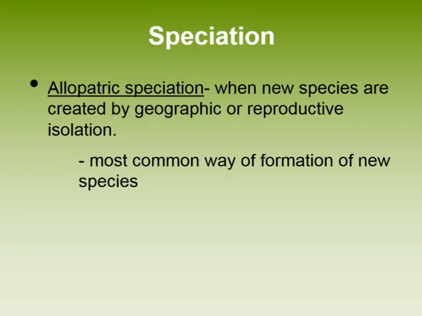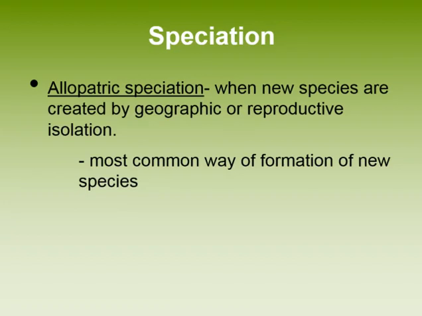This is Ms. Thewison. In this video, we will go over speciation and organisms distribution. Speciation is the creation of a new species. Speciation can increase biodiversity. There are two ways in which speciation can occur: allopatric